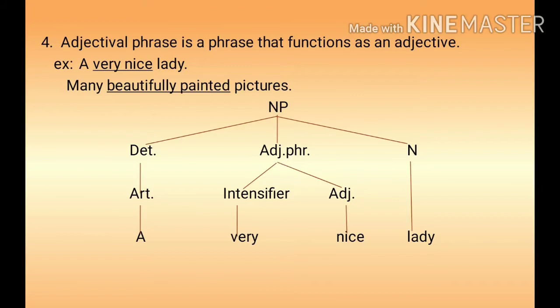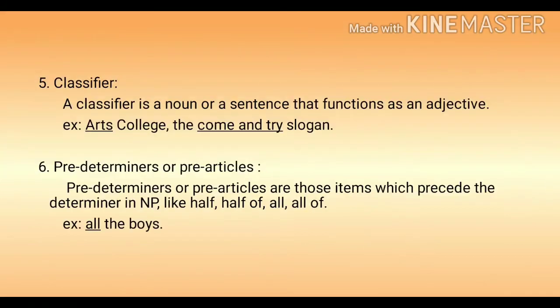Determiner is article, article is a. Adjectival phrase is again divided into intensifier and adjective. Intensifier is very, adjective is nice. And finally, noun. Noun is lady. So, a very nice lady.